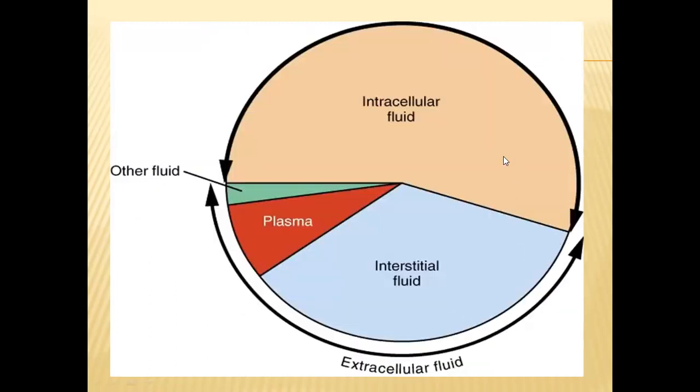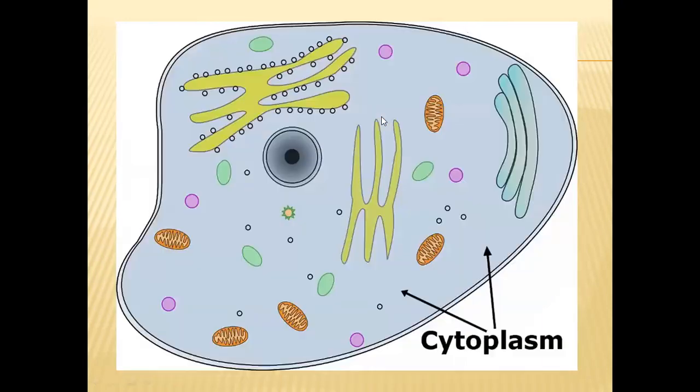So if we see the composition or percentages of these different types of body fluids through a pie diagram, the diagram would appear like this.